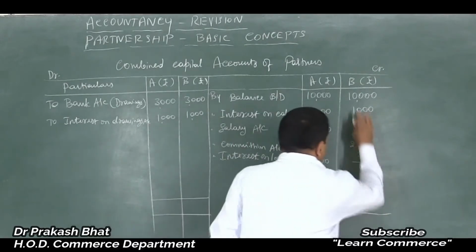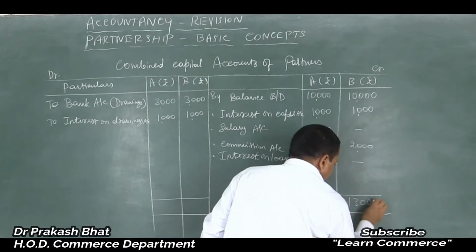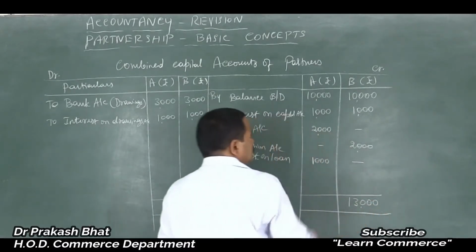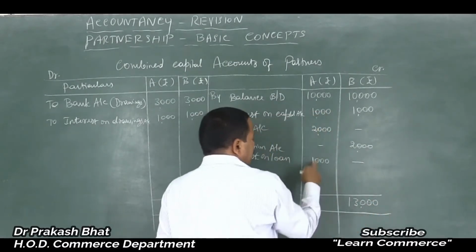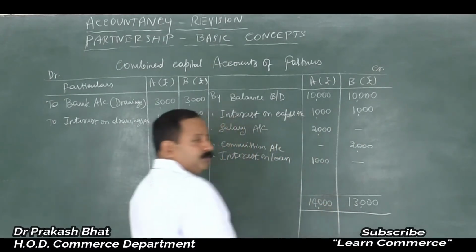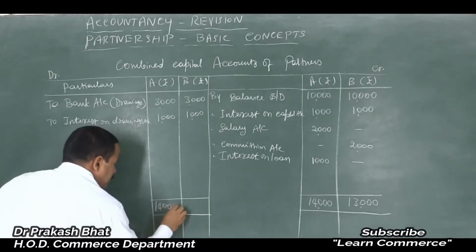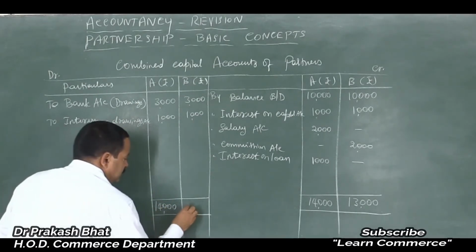Now it is 10 plus 1, 11 plus 2, 13. See, very easy. No need of a calculator here. 13,000 here, 11, 13, 14,000, right? 14,000. So 14 and 13 write on the debit side.